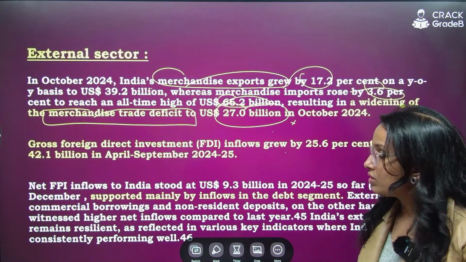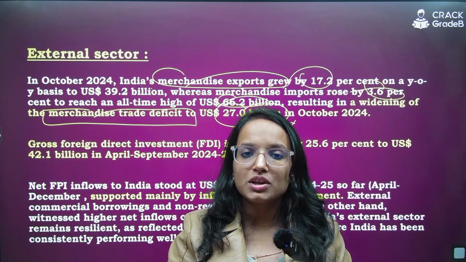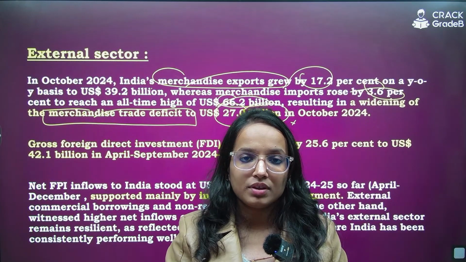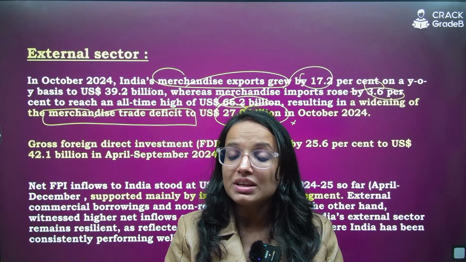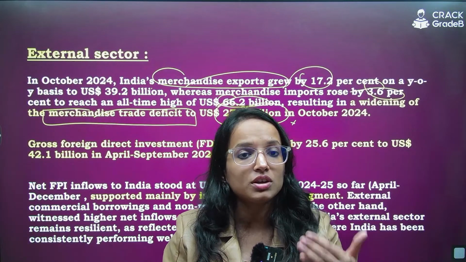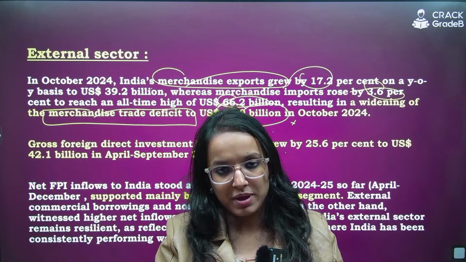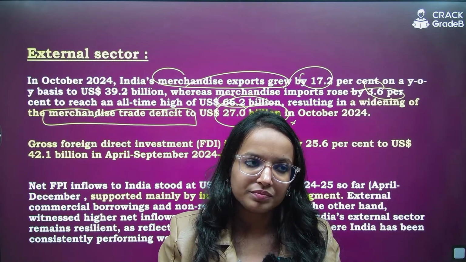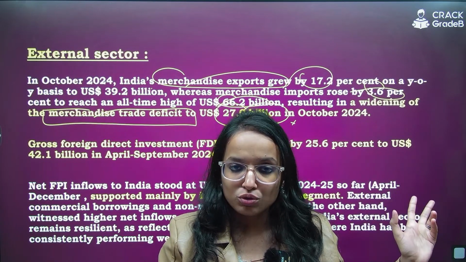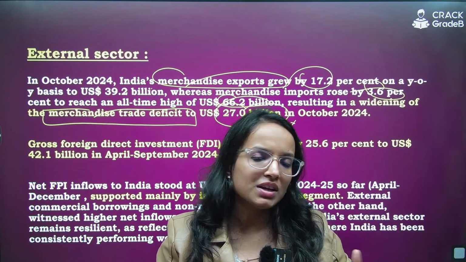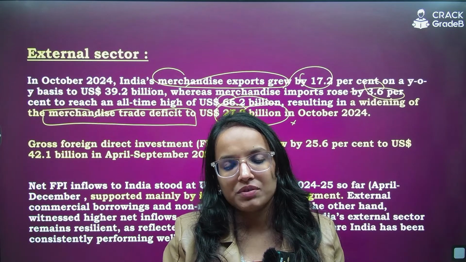Why? Because when you have a trade deficit, there's pressure on the forex reserves as well, right? Export creates demand, employment opportunities, production, and economic opportunities in your country, because export is foreign demand for whatever is being produced in the domestic territory. Are you getting my point? We need to correct this. In services, we are still having a trade surplus, as has been the trend, but the merchandise trade deficit is widening for India.